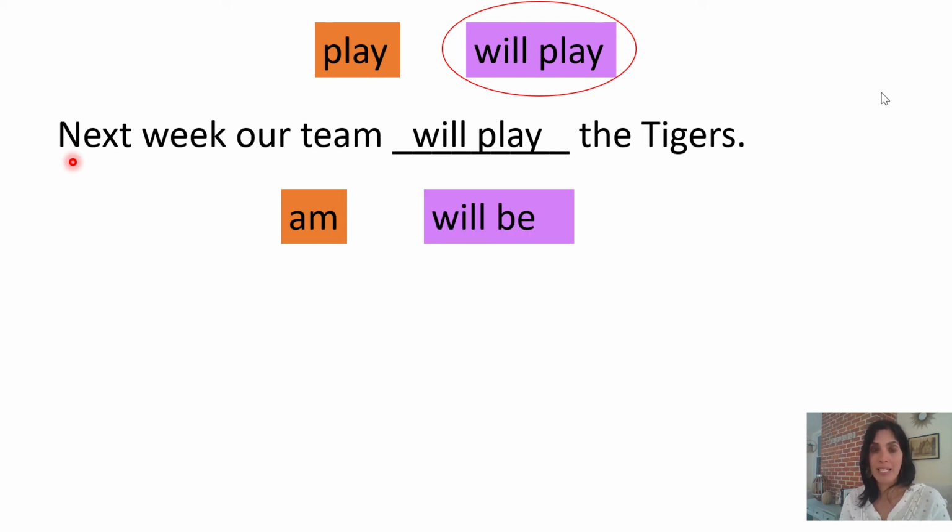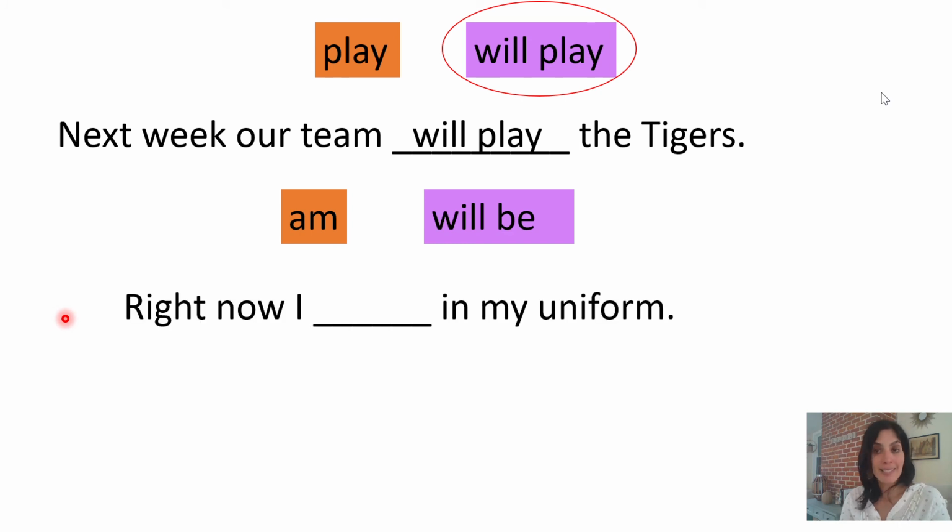Am and will be. Remember, am takes place right now, but will be takes place in the future. Let's take a look at our sentence. It reads, right now I blank in my uniform. Which verb should I put in this blank space? Go ahead and think. Were you thinking am? Yes, that's correct. But why? Go ahead and share your thinking.